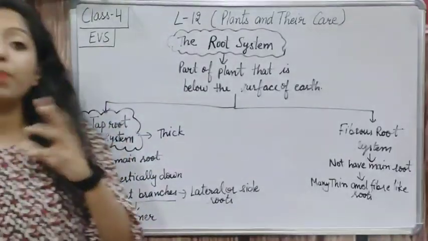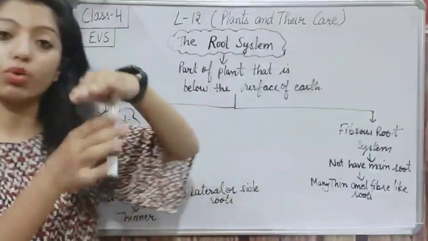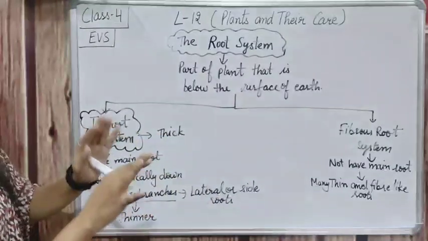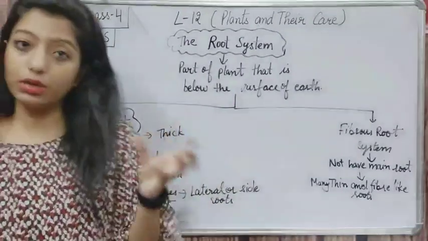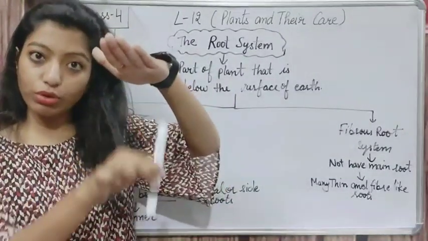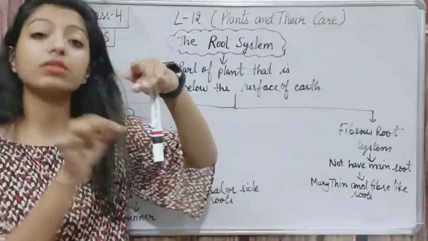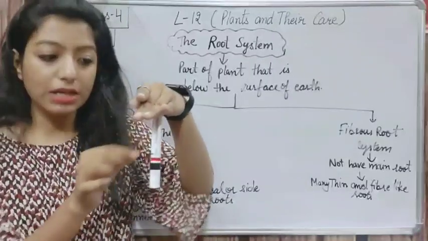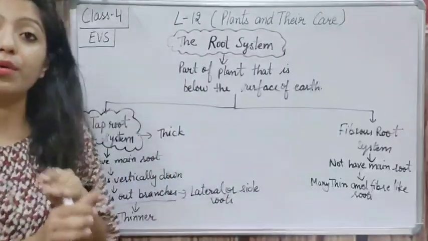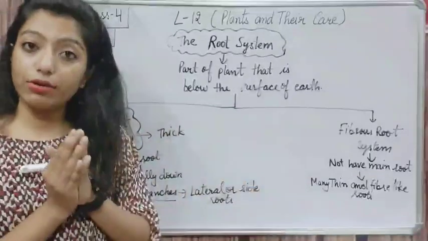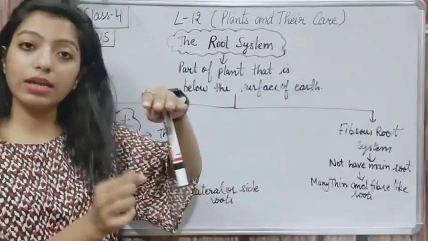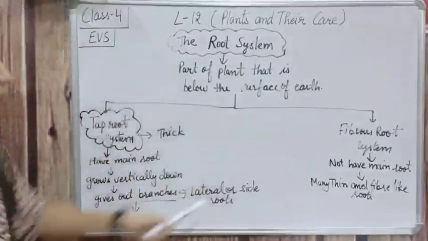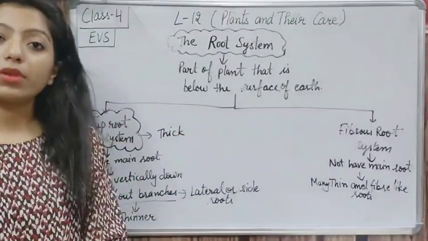And it gives out branches; on the side of the part growing downward, many branches come out. Now you know the taproot is thicker. The taproot, our main root, will be thicker, but its branches are much thinner. The branches coming out from the side, those thinner branches are known as lateral or side roots. Clear?